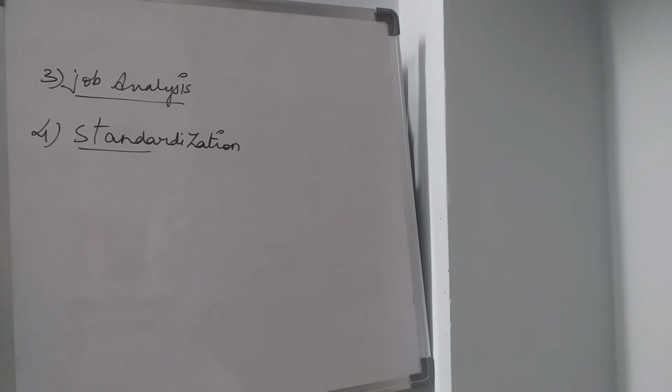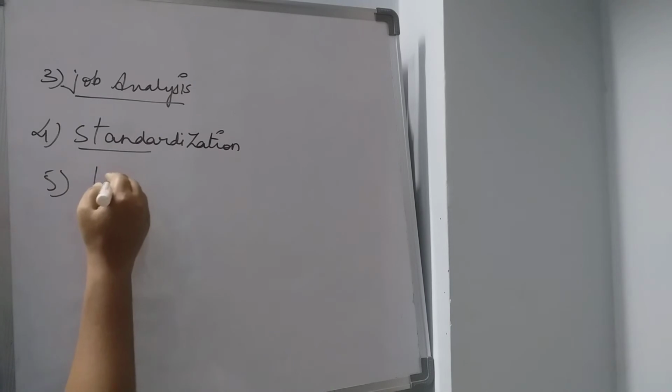The instruments and tools which you are using must be of standard quality, and the good kind of working condition with respect to the cost of production is also very important. The main idea of this management is that they wanted to invest less and gain more profit. Then the fifth one is the scientific selection and training of workers.